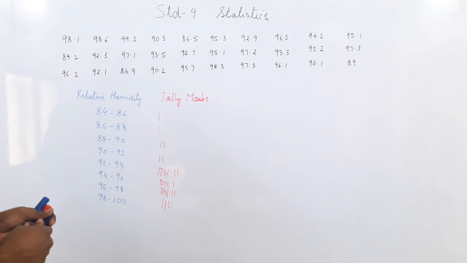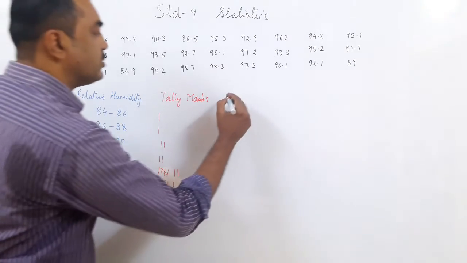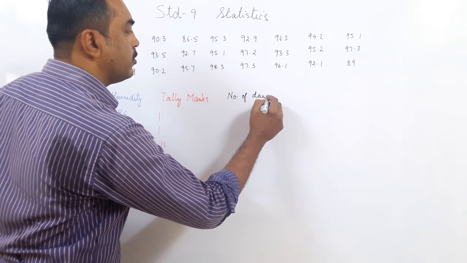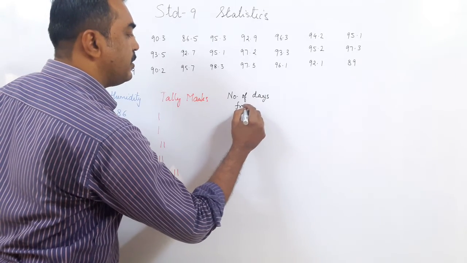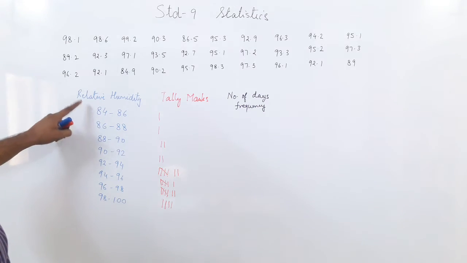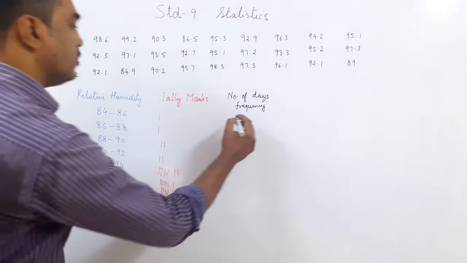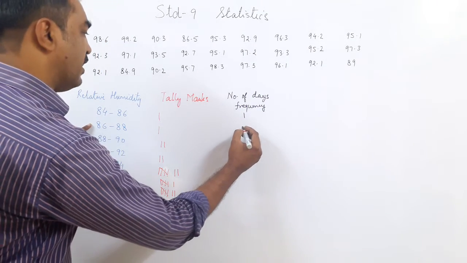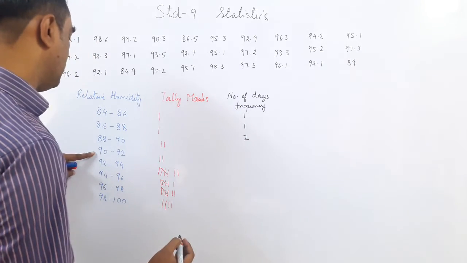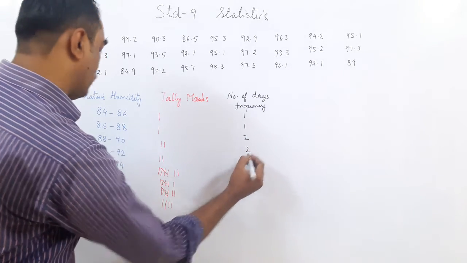Now what did we find? We found a number of days. So these are the number of days. The frequency is what? The frequency is the number of days. Number of days where the relative humidity was between 84 to 86. So there is only one day. Between 86 to 88, only one day. Between 88 to 90, there were 2 days. Between 90 and 92, there were 2 days.